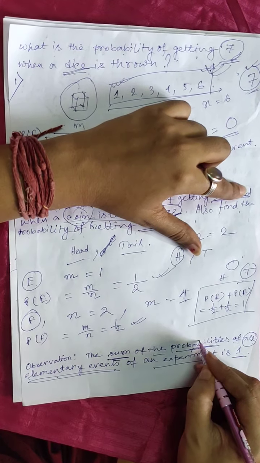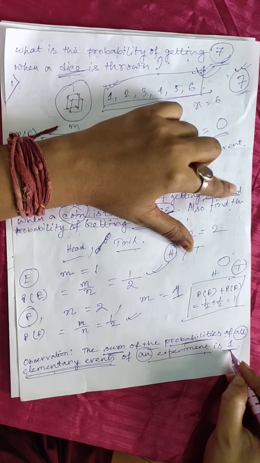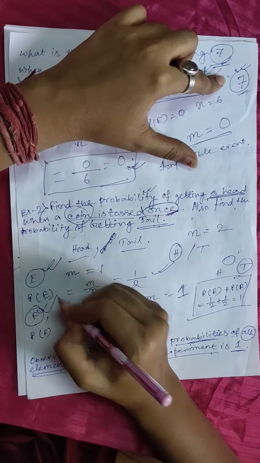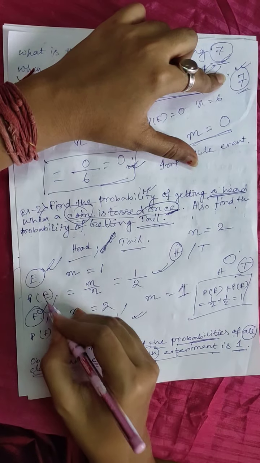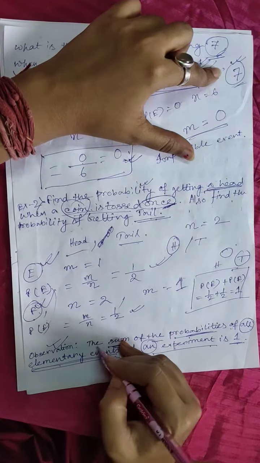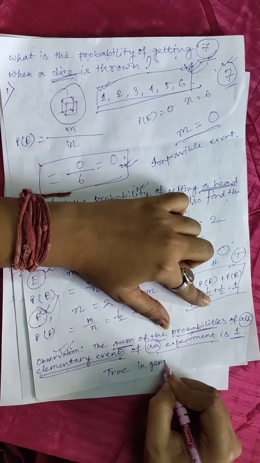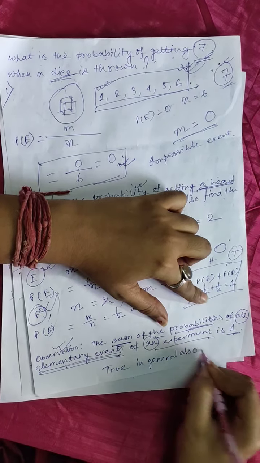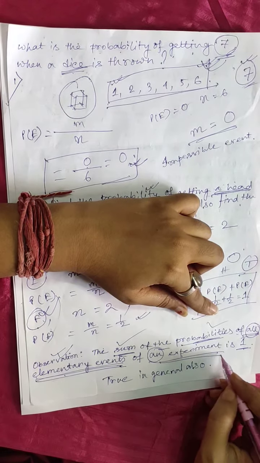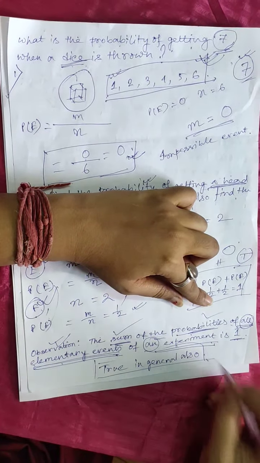Here you see that there is an experiment and these are all the possible elementary events, and if you sum the probabilities of these two events then it will give you 1. This is the observation from this example, and this is true in general also. So the keywords are: the sum of the probabilities of all elementary events of an experiment is 1.